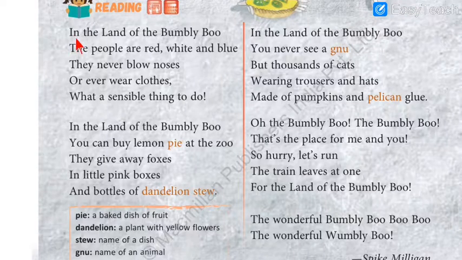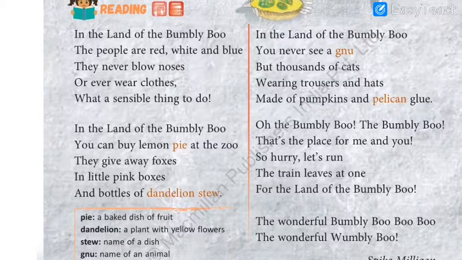In the land of the Bumbly Boo, the people are red, white and blue. They never blow noses or ever wear clothes. What a sensible thing to do.